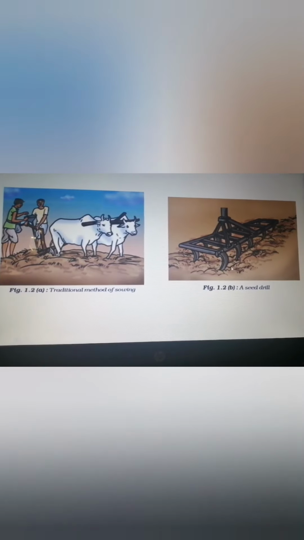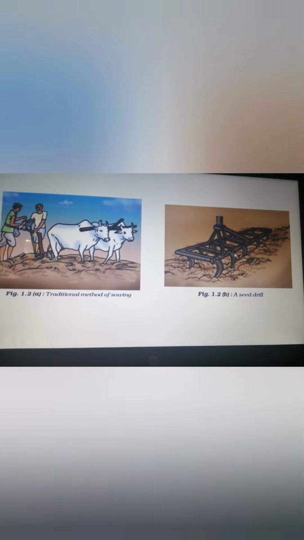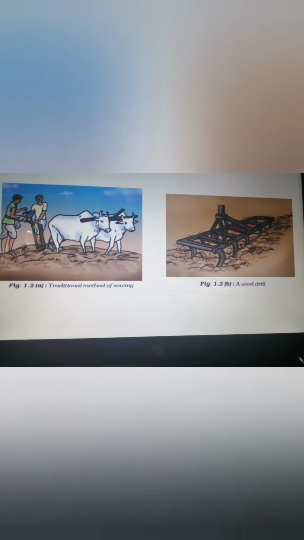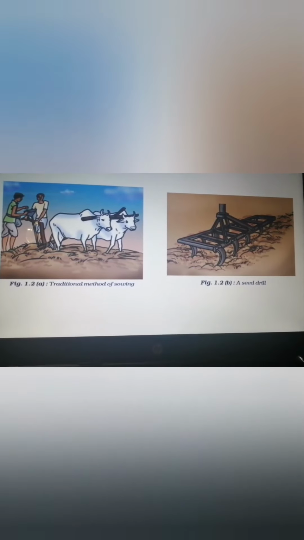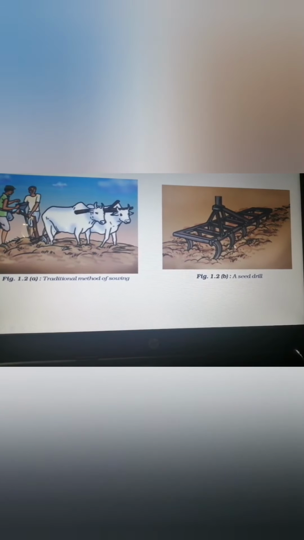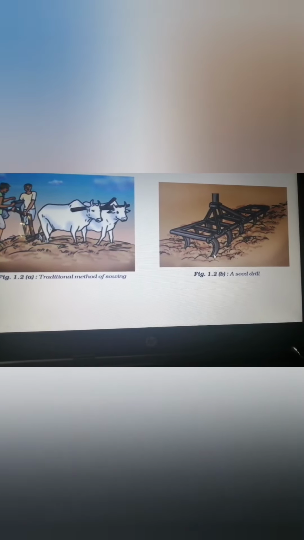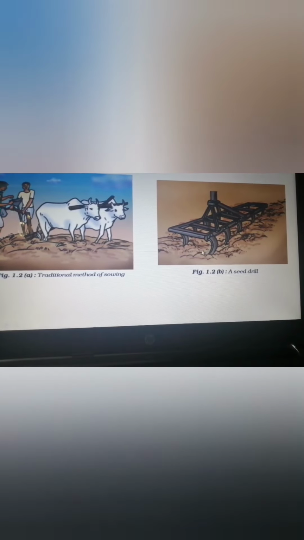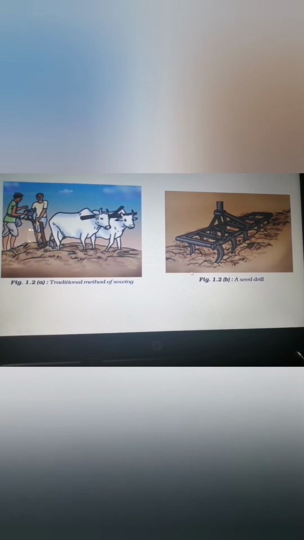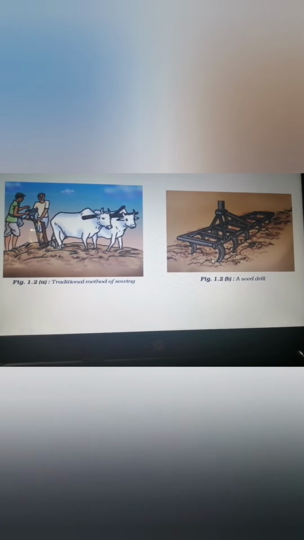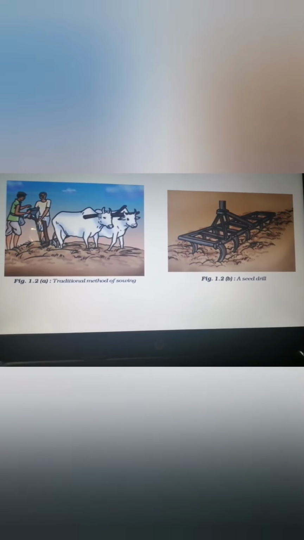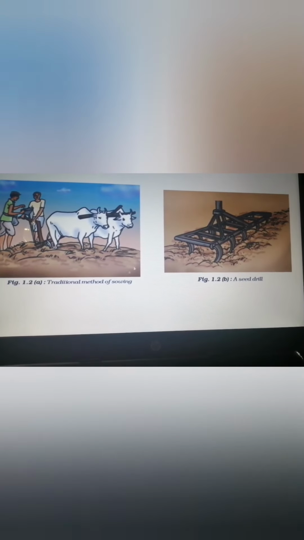The next tool is called a seed drill. This is used nowadays because it saves time and labor. In this, the seeds are sown at equal distance and equal depth. It also makes sure that the seeds are covered with soil. As soon as you put the seed, from behind the seeds are covered with soil, just like how in a garden you put soil on the seed immediately so that it gets covered. The same happens in this tool also.